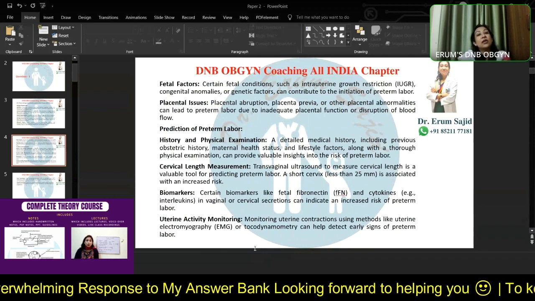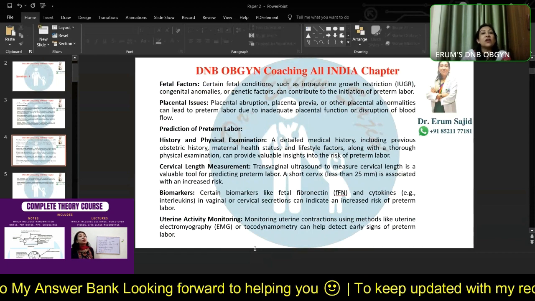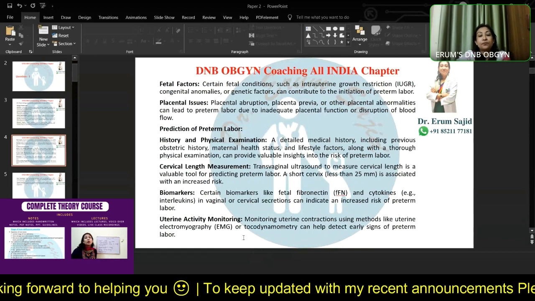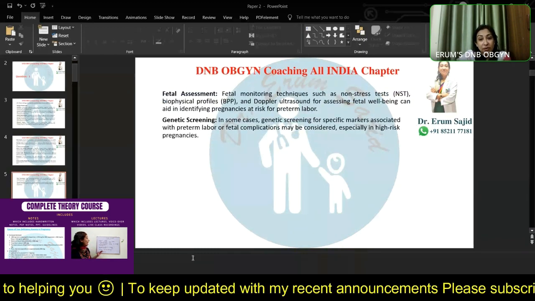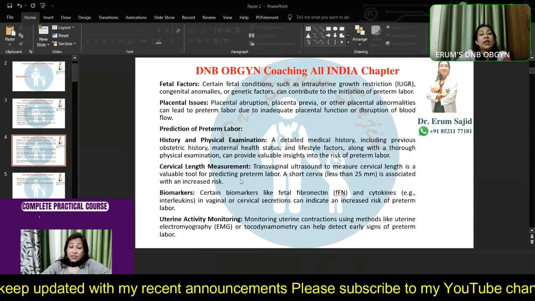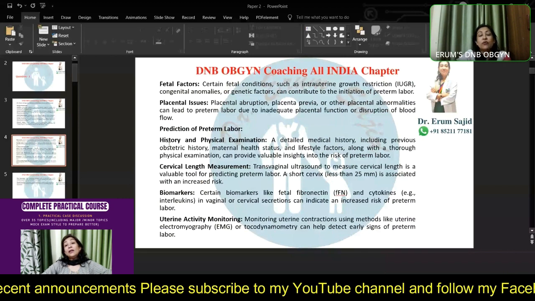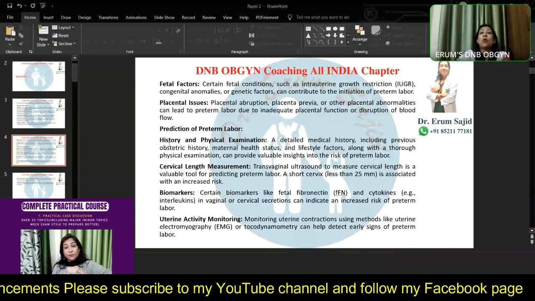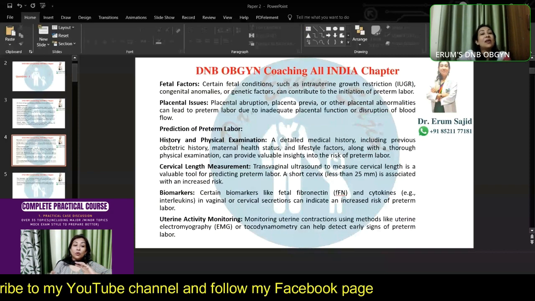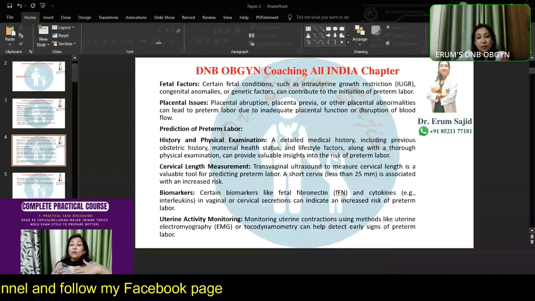So the uterus is irritable. And suddenly, after being irritable, the proper contractions have started taking place. The patient is definitely going in labor. And fetal assessment, well, that I don't think so, but yeah. We need to predict the preterm labor. We do that with the history, with the physical examination. So if the patient is coming from a high-risk history, suppose she already had a preterm labor before, or she is multifetal gestation right now, or she has some comorbidity, Mullerian abnormality, you are predicting that she could be a candidate for preterm labor.